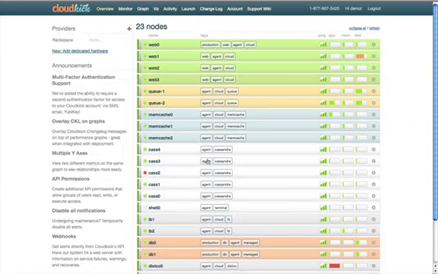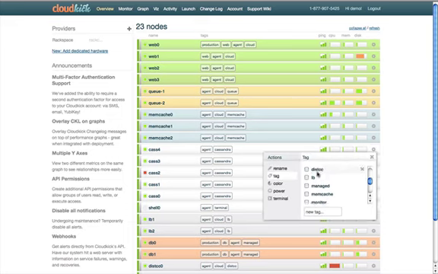One other little handy feature here is the ability to tag your infrastructure. So if we pop into this thing, press tag, we could select different tags that are associated with this machine. Now this is handy for a number of reasons. One, just for organizing how you lay out your infrastructure and what's running on what machine, but also it sets us up to set up things like monitoring based on a tag instead of on an individual server. And I'll get to how that works in just a minute.